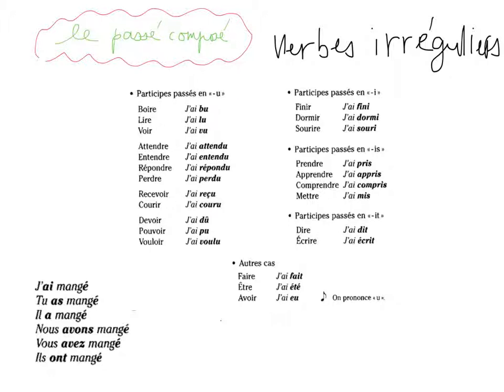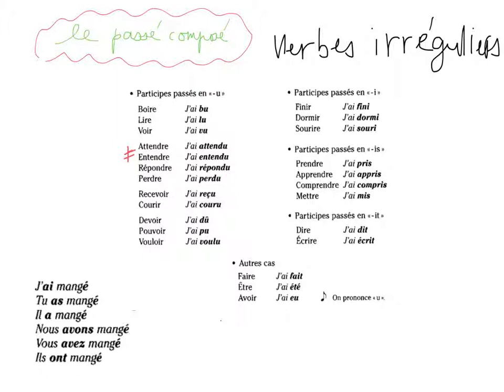Then you have some other verbs. Attendre, j'ai attendu. Entendre, j'ai entendu. So be careful not to confuse these two. Attendre is to wait. Entendre is to hear. They will also have a participe passé en U.